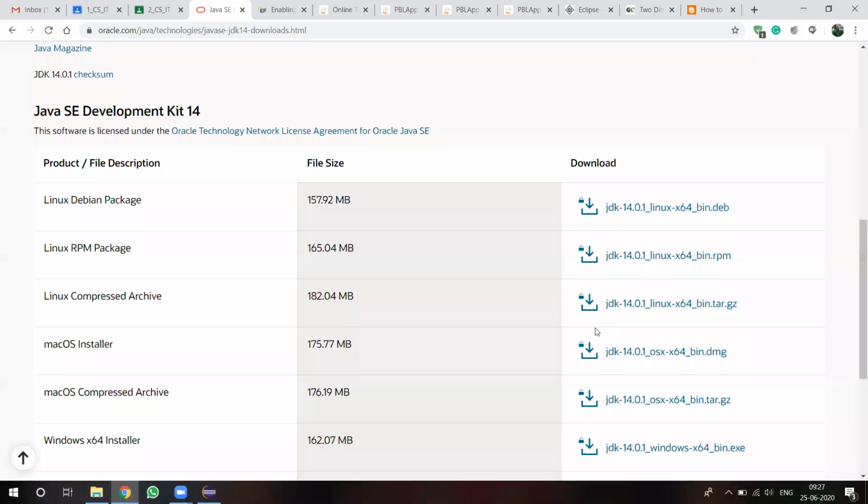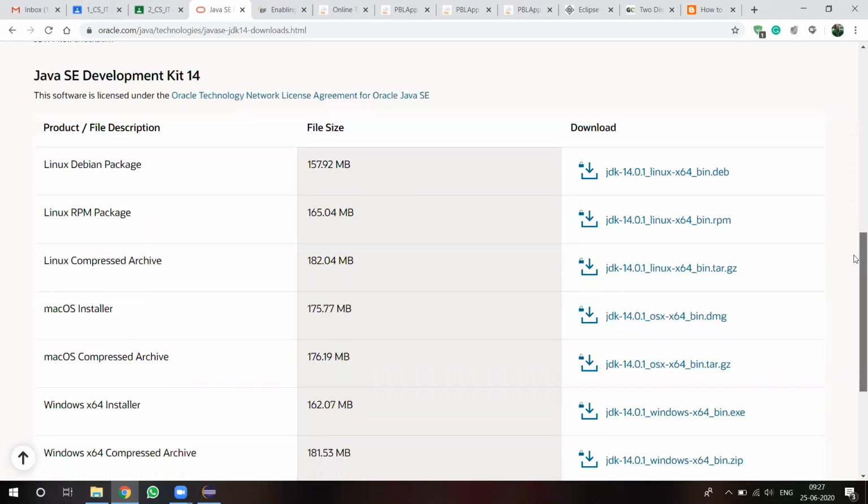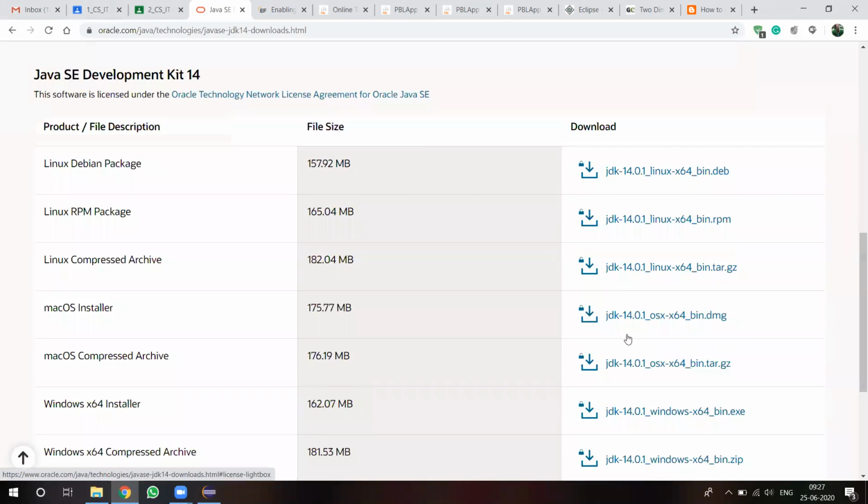If you move down, there are different types of JDK, where the latest JDK versions are available. Whatever operating system is in your system, we have to download the version for that operating system only. For example, if we are using a Linux environment, we go for the Linux package.